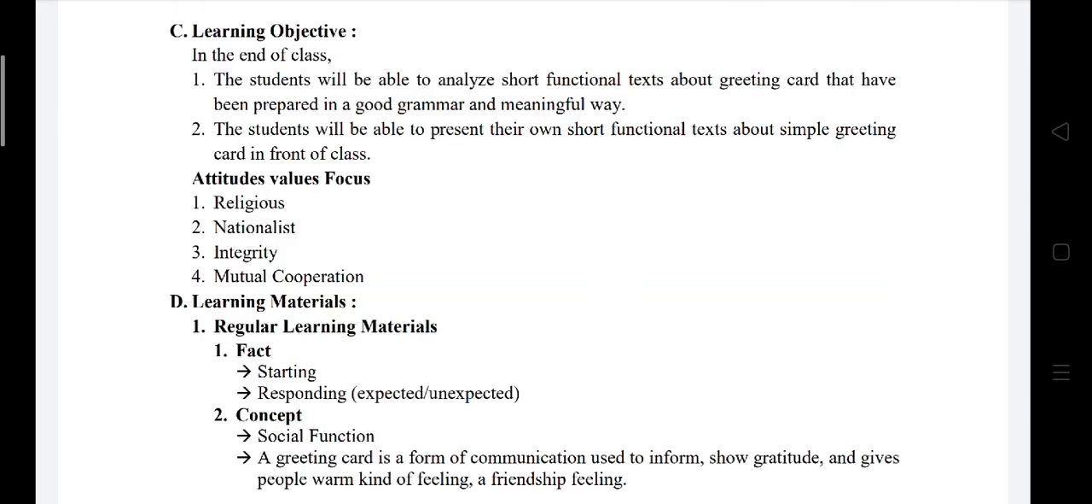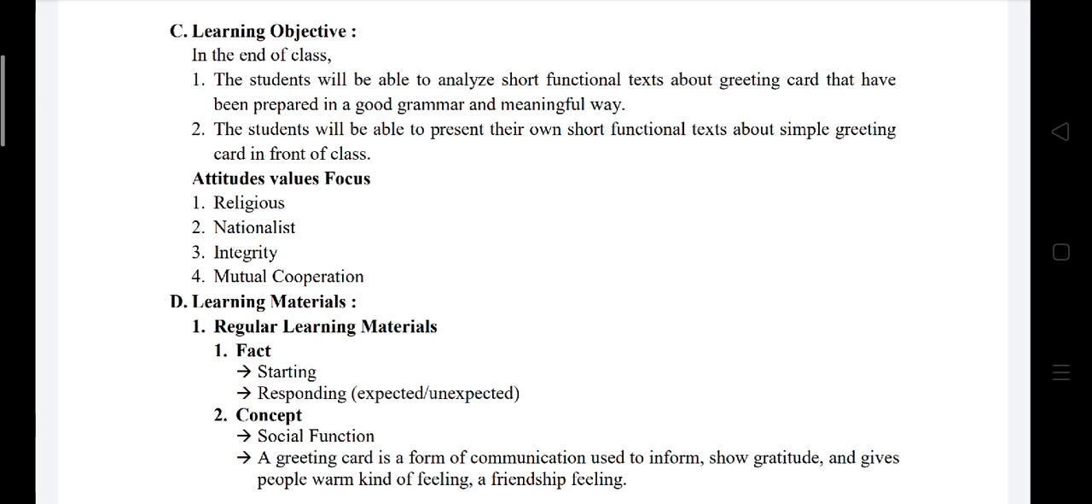Okay, moving on to point C, learning objectives. In the end of the class, the students will be able to analyze short functional texts about greeting card that have been prepared in a good grammar and meaningful way. The students will also be able to present their own short functional text about simple greeting card in front of the class. And for attitude values focus, we will focus on religious, nationalist, integrity, and also mutual cooperation.